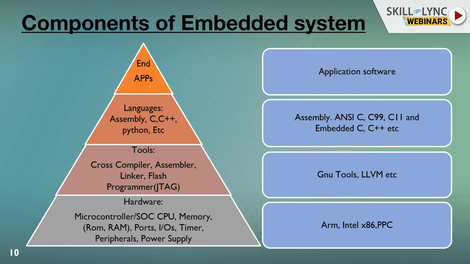That's why we build these tools, cross compiler, assembler, to convert our code into the particular target CPU. Then at the end we see end apps doing all crazy things, but it's not the apps doing it, all these layers are involved. So for us to understand embedded systems, we should have at least a brief idea about each of these layers. Each layer has its own state of the art technologies and job opportunities. Like one man can't work on all these, right?